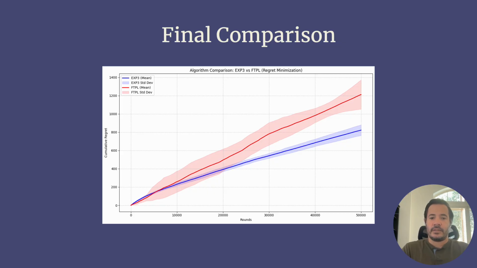In conclusion, the performance difference comes from how each algorithm behaves. EXP3 keeps a smooth probability distribution over all the actions and always explores a little, controlled by gamma, which helps it adjust quickly when things change. FTPL, however, is much more sticky. When it chooses a strategy, it often stays with it for a long time because of how the follow the leader idea works.